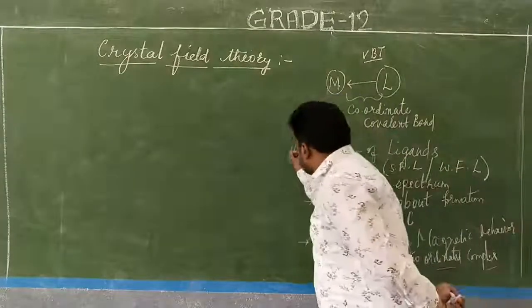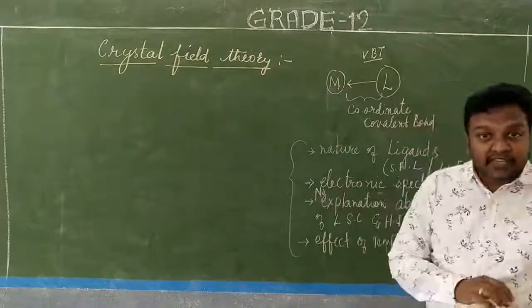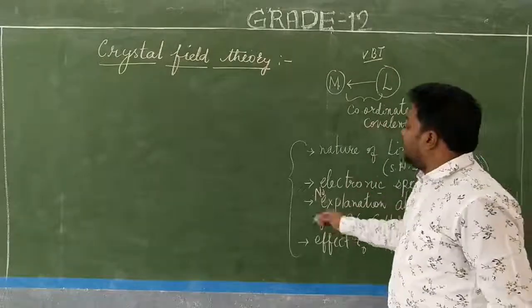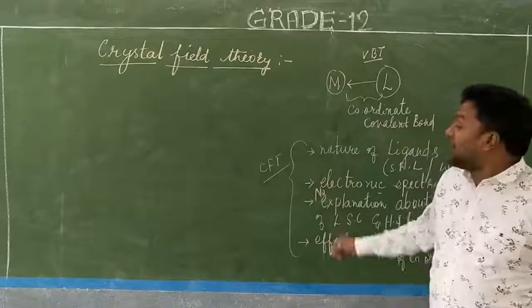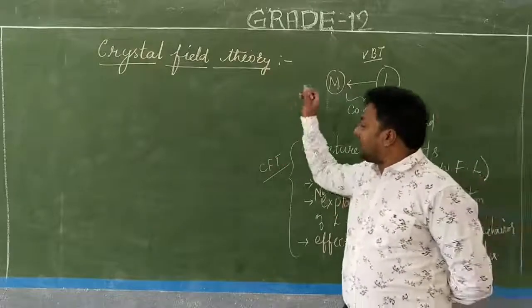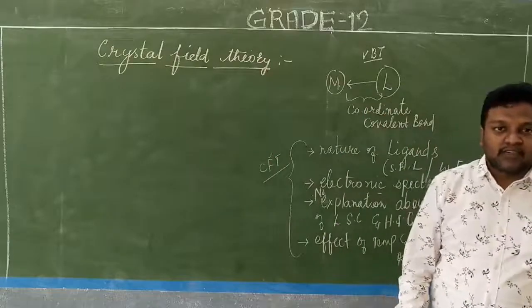Understood? Because of these shortcomings in the valence bond theory, the crystal field theory came into existence. To explain all these things, the crystal field theory came, next to the valence bond theory.